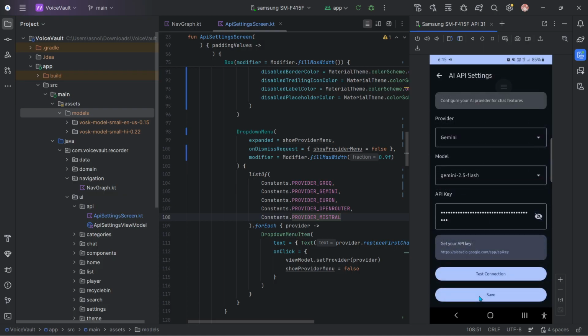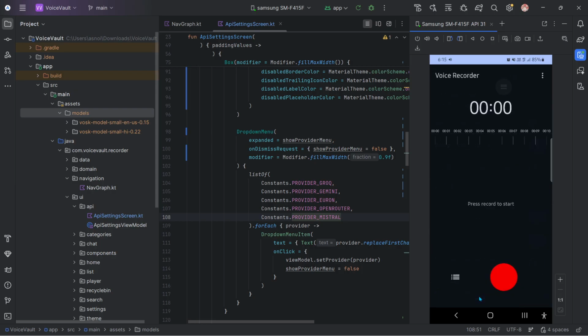And here are the LLM settings, and I am currently using Gemini. But if you want to use another one, I've already given the options for that. And if you want to test the connection, you will see that the connection test was successful.